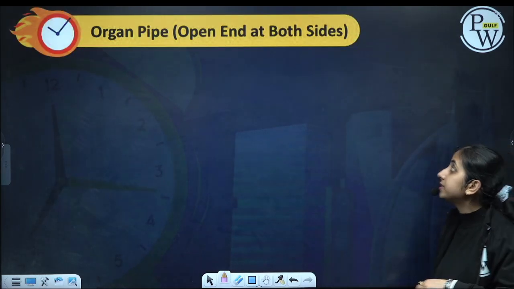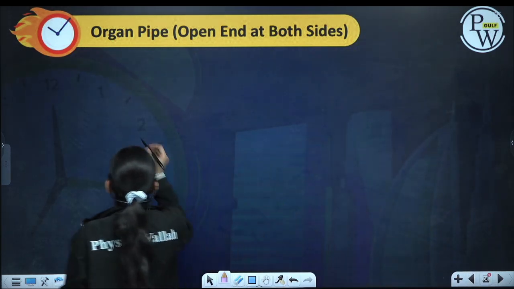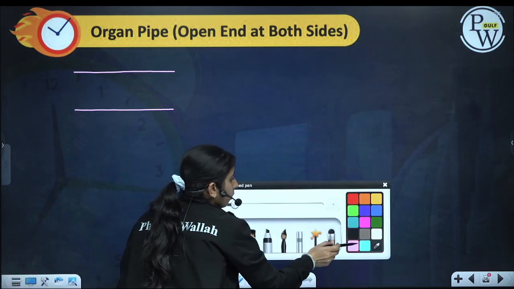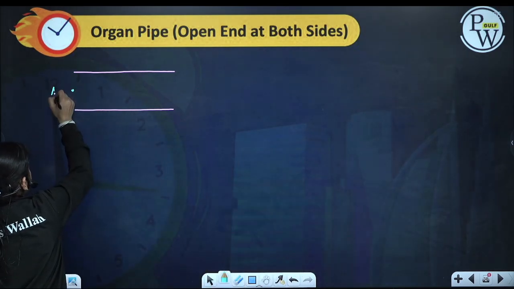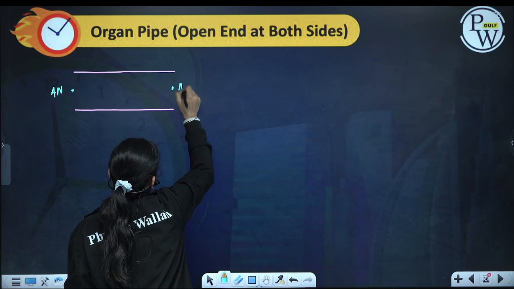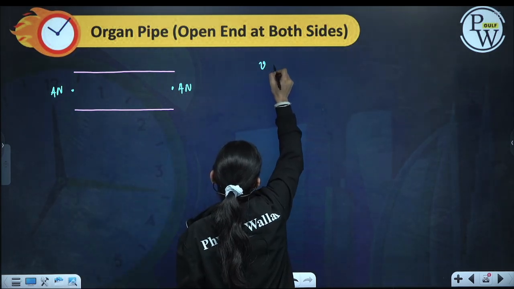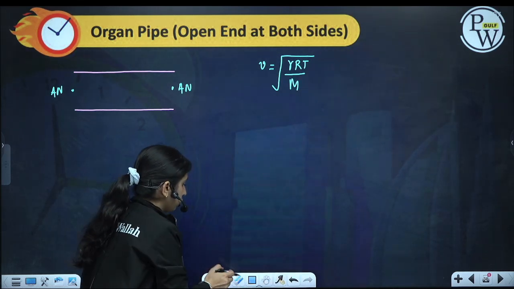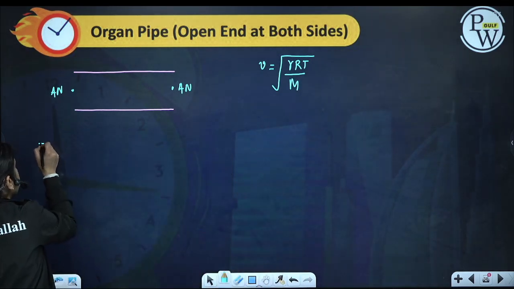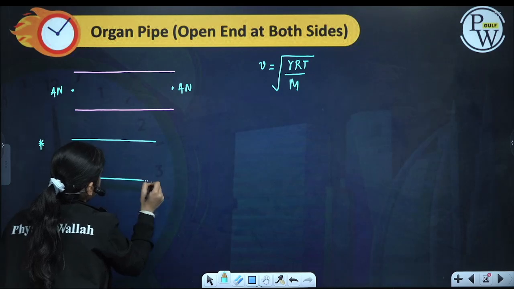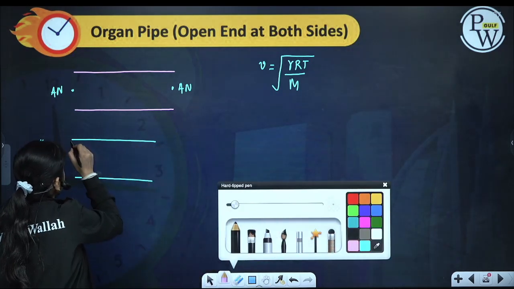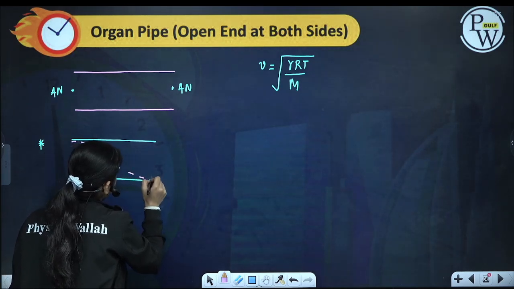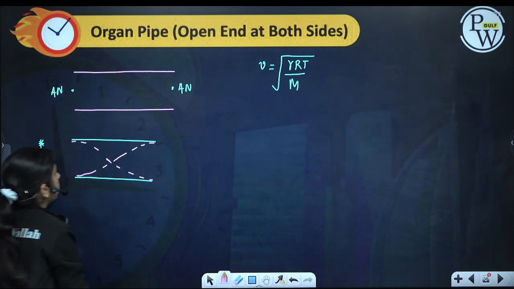Now next is the organ pipe which is open at both the ends. At both the ends an antinode will be formed. V will remain again the square root of gamma RT by M. So the first stationary wave we can generate will look like this. Antinode will be formed at this end and an antinode will be formed at the other end. So first will be like this.